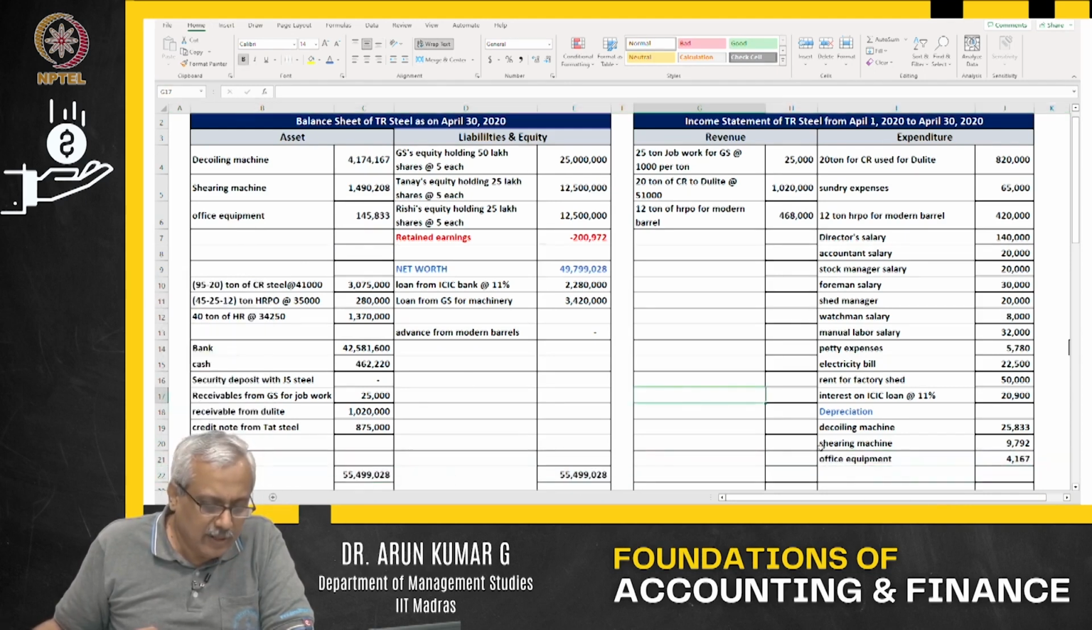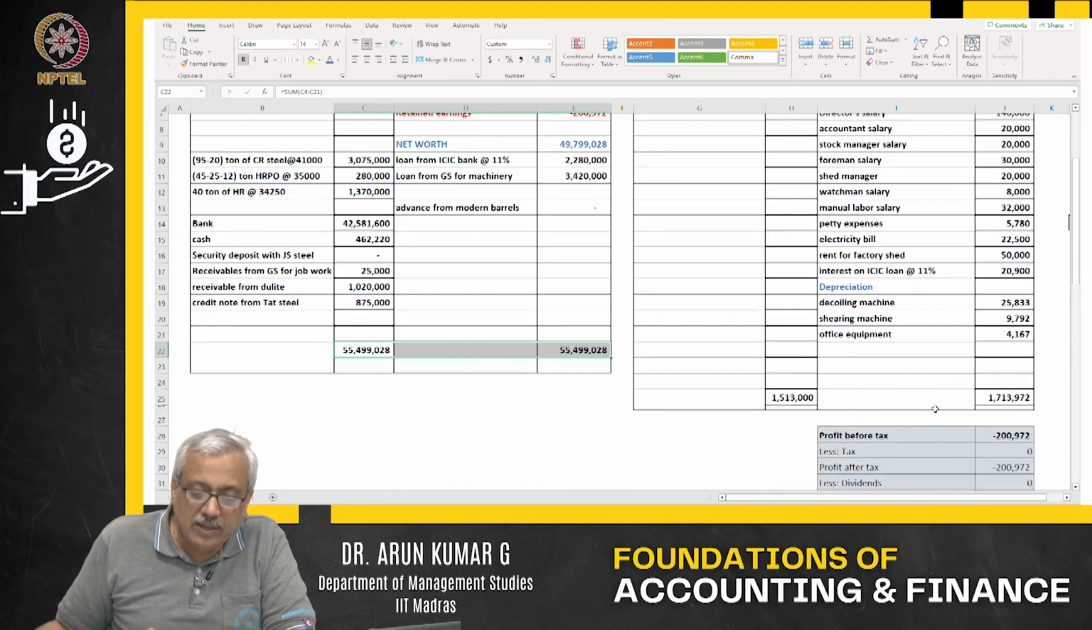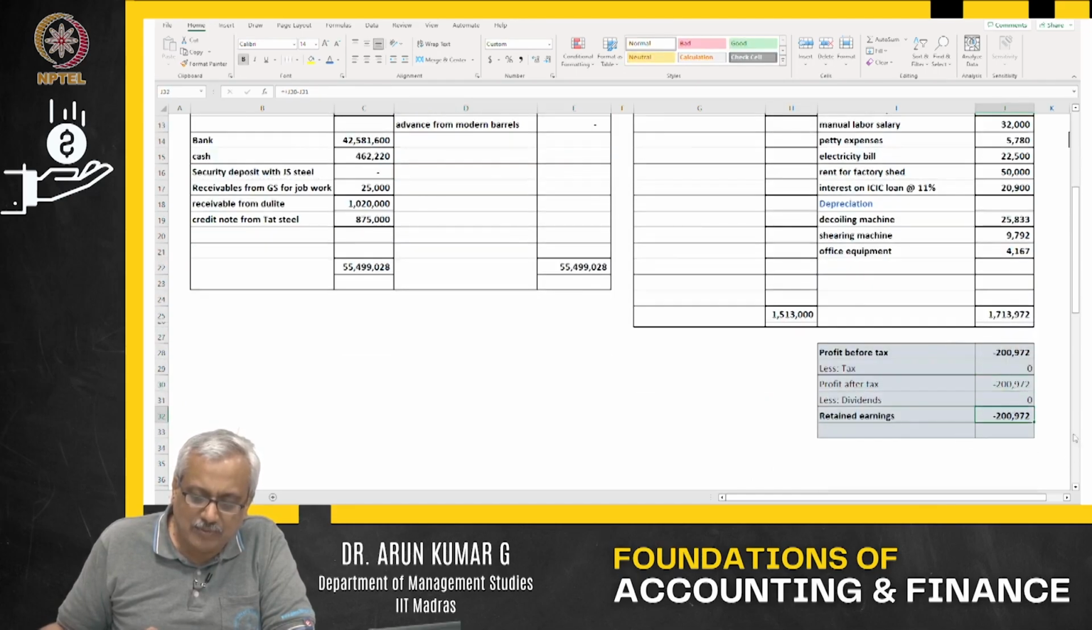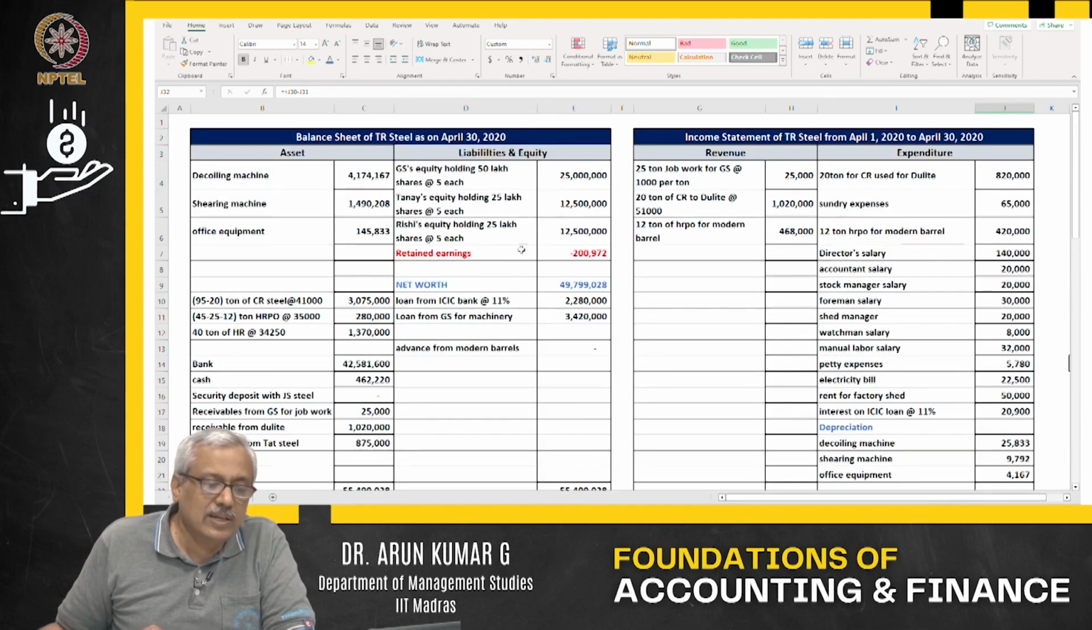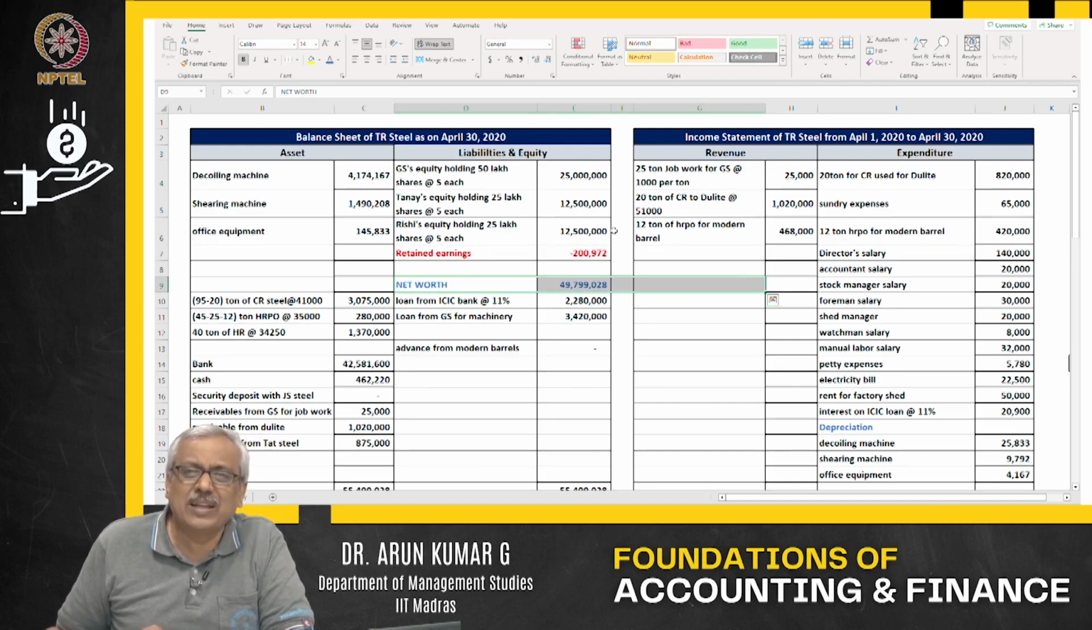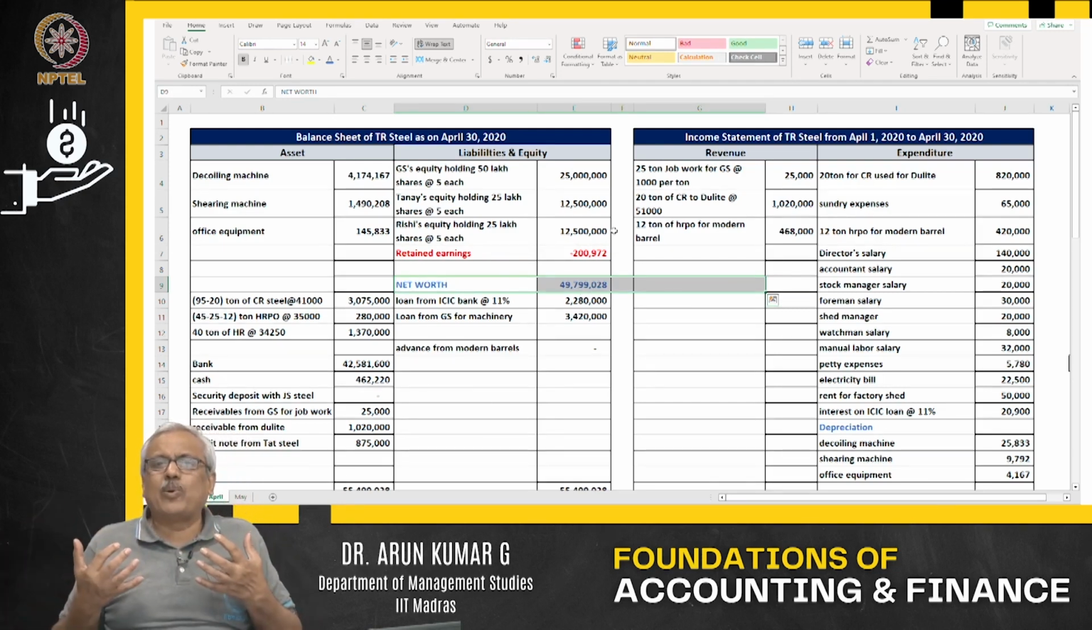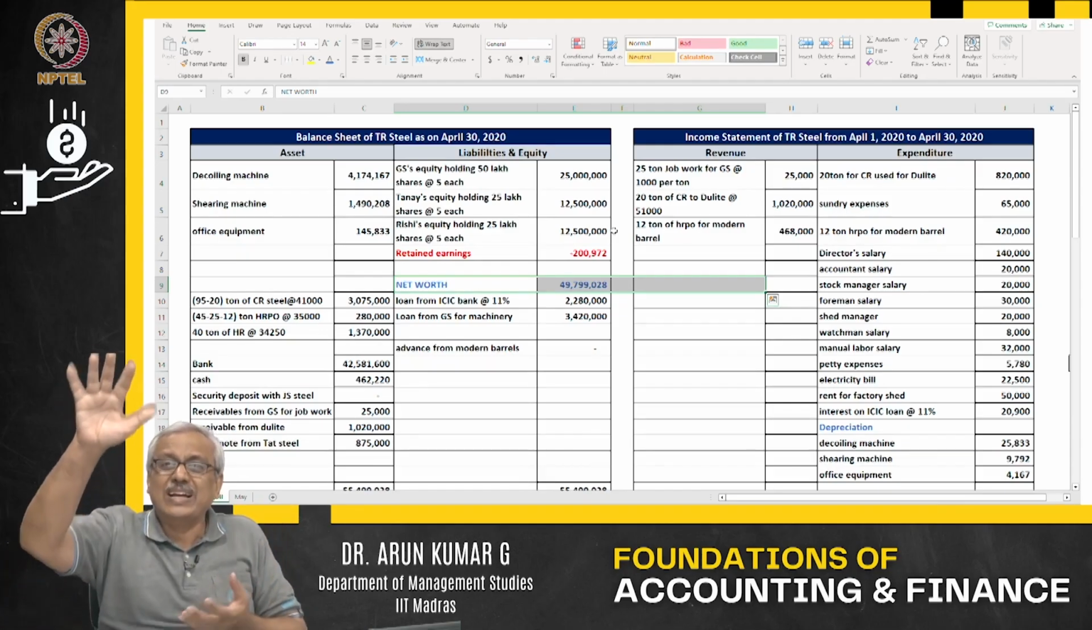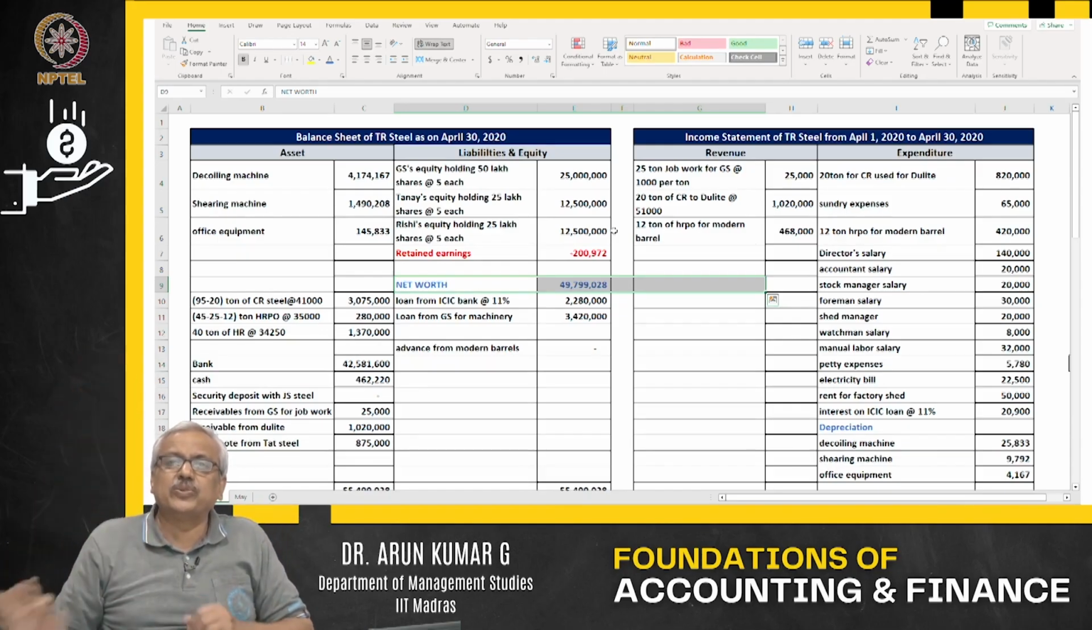Now we can actually see your balance sheet sitting tight. This was my revenue, this is my expenditure. I made a loss of over 2,00,972. The loss is borne by the capital provider. So what is the net worth? Net worth, which was 5 crores, has come down to about 4.9 crores. The loss is taken by the capital provider, so the capital, which was 5 crores, has reduced.